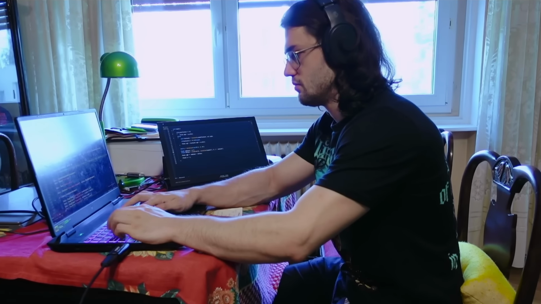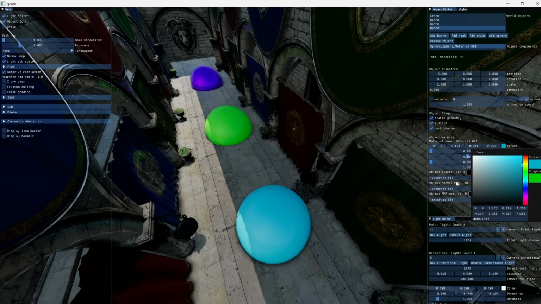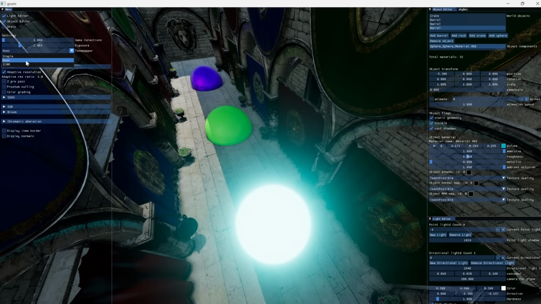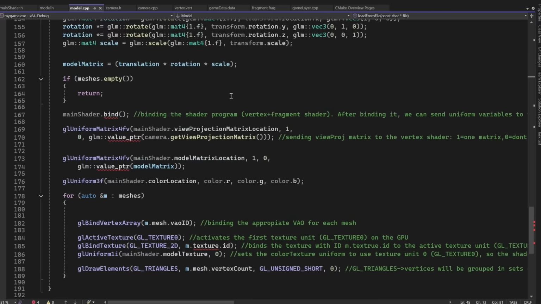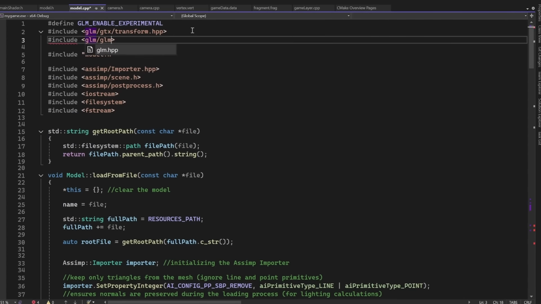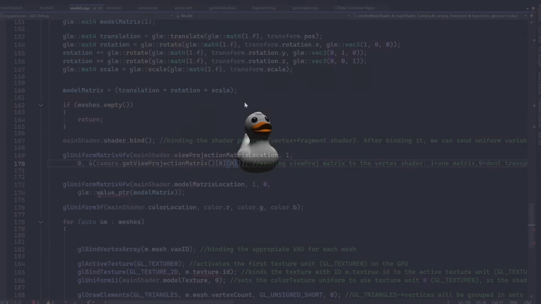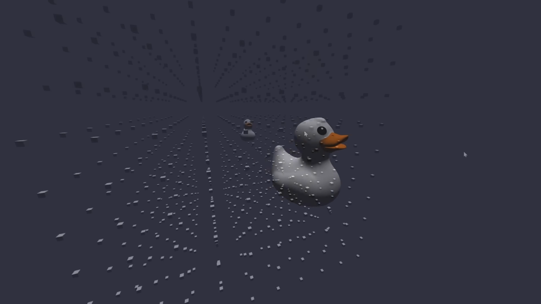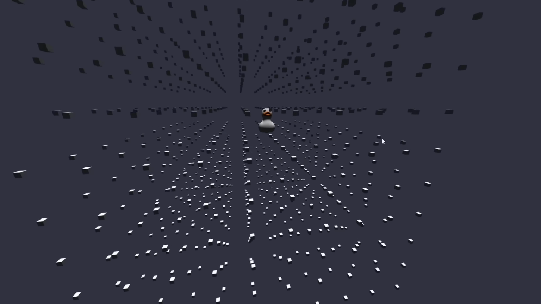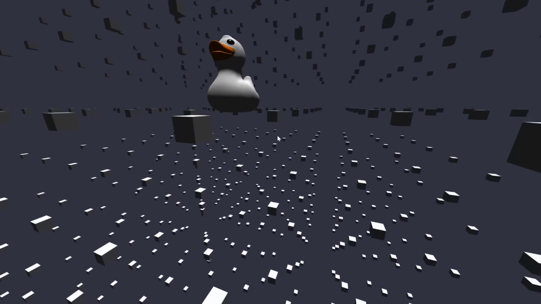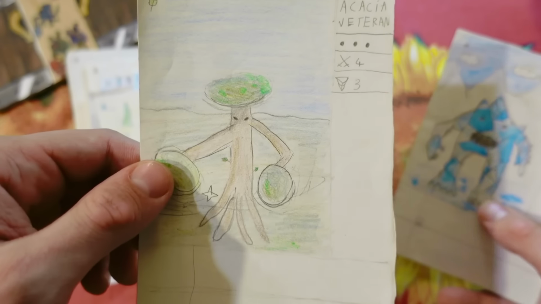Back to coding, I have some problems. I realized that my 3D library is not suited for this task, so I spent most of the morning copy-pasting some OpenGL boilerplate, like a camera implementation and a model loader from previous projects, and got to this point. And then, I added the ability to display a point in space at any position that will help me later when debugging. Things are looking good, and now I think I can slowly start making the game.